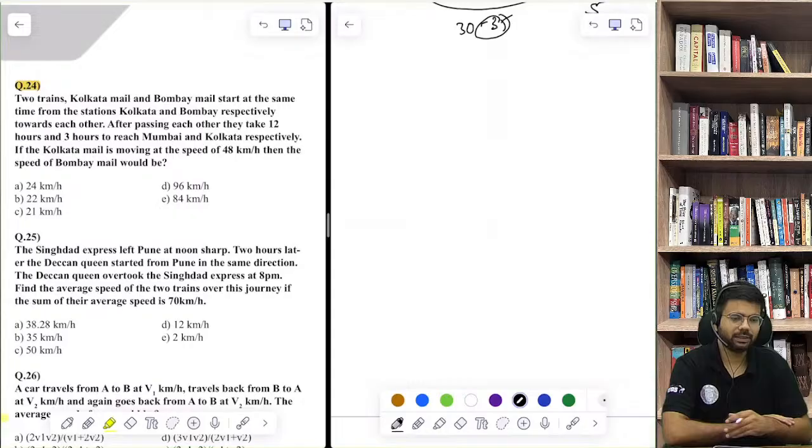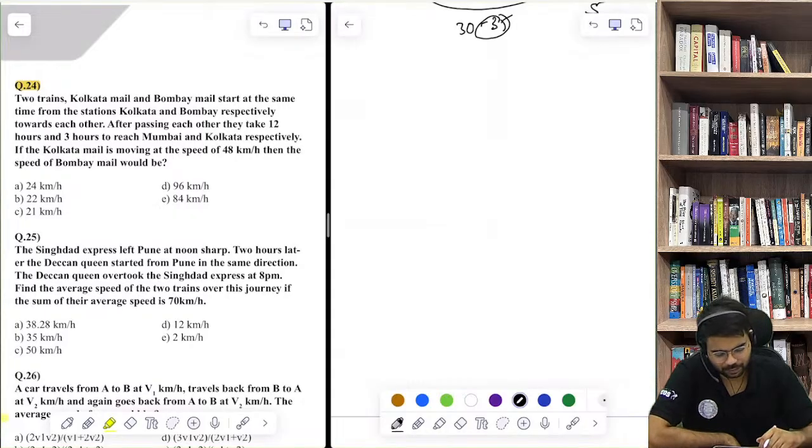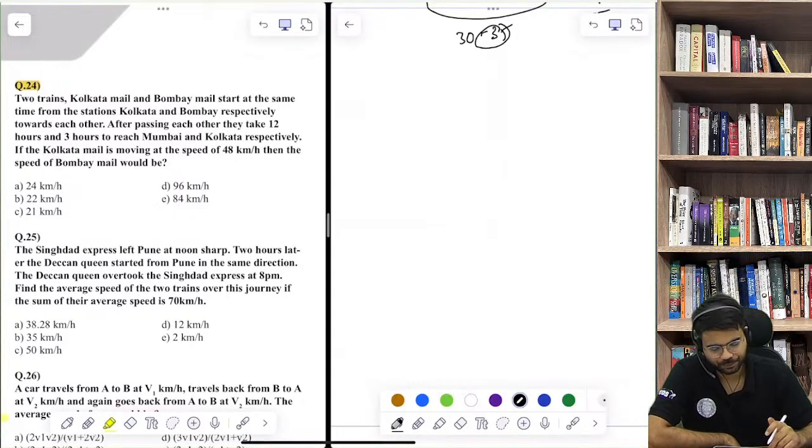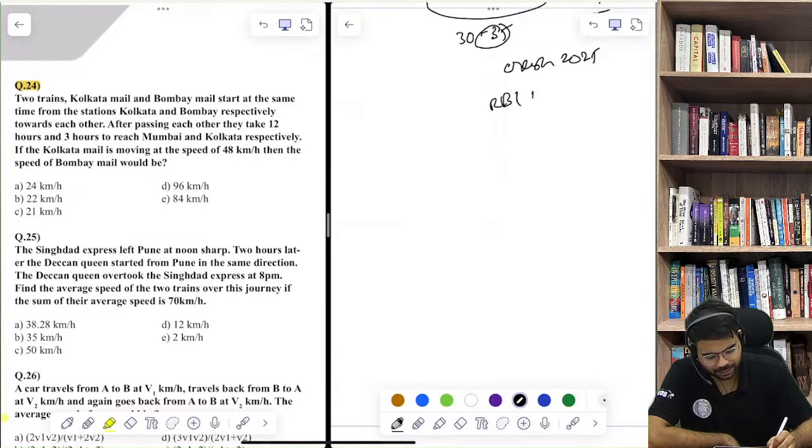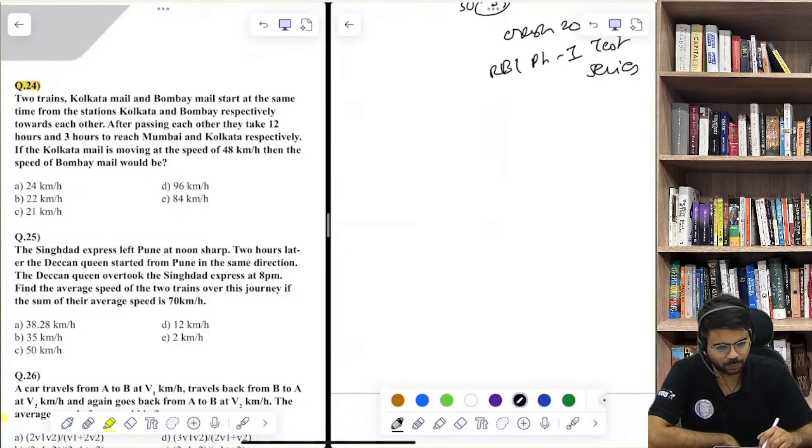Harshita, so when you log into the Learnis portal, so you can see different courses. Like one is Crash Course 2025. You will find one course by the name RBI Phase 1 Test Series. In that, if you go into that, you will find 2 tests, Test 1, Test 2.